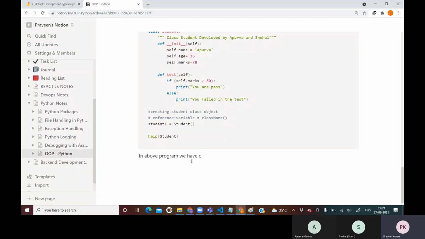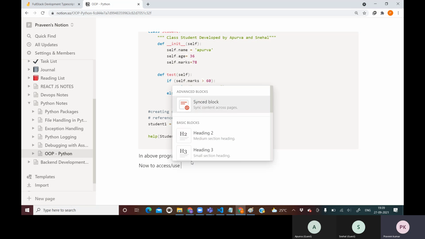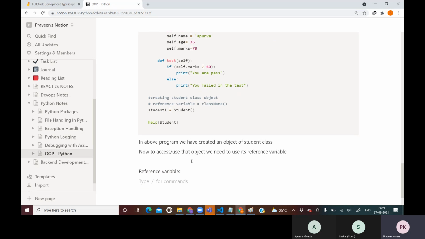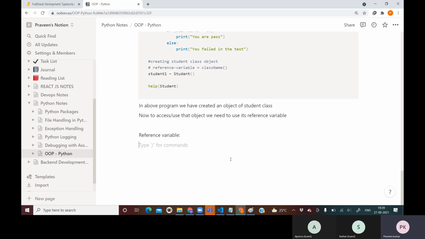In our program, we have created an object of a student class. Now to access or use that object, we need a reference. So now your question might be, what is a reference variable? Your thought must be, what is a reference variable?